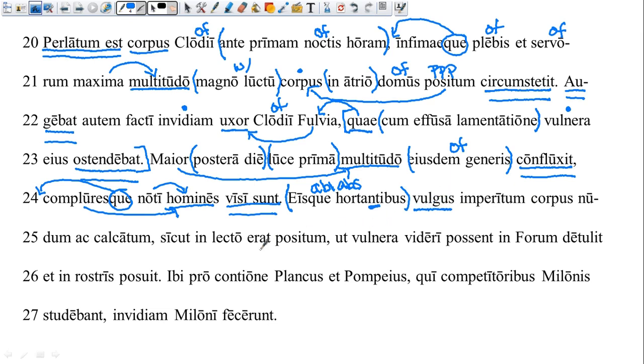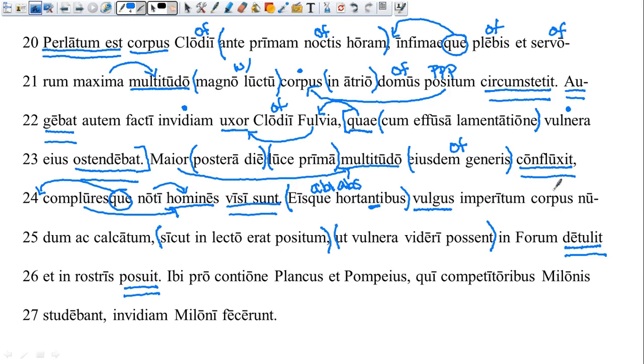Let's look and see if we can spot our verb. We have a few verbs in here. We have erat, but that's going to be within this clause. Then we have an ut, and we have another verb here, but that's going to be in this ut clause. And then we have this verb, detulit, and post to it. Those are going to be our main verbs. So the crowd, detulit, from defero, deferre, detuli, delatus, carried.